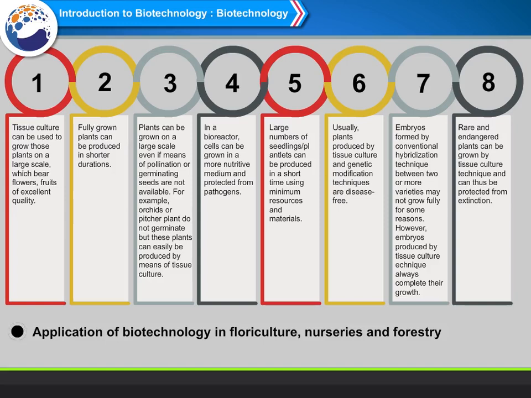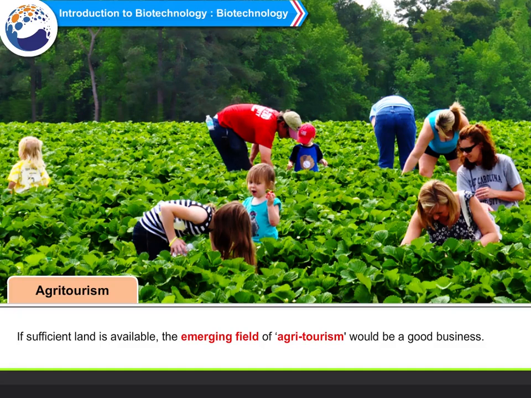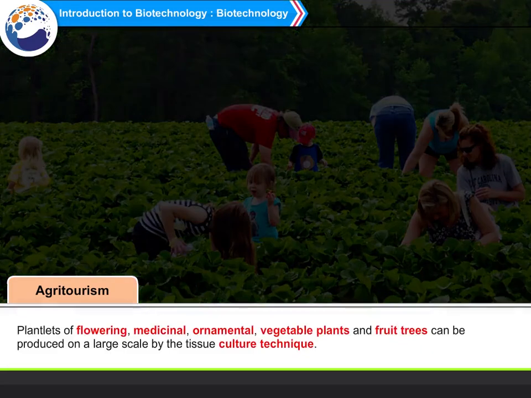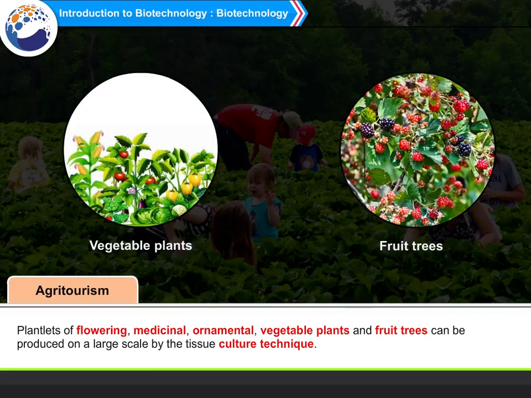Application of biotechnology in floriculture, nurseries and forestry. Agri-tourism. If sufficient land is available, the emerging field of agri-tourism would be a good business. Plantlets of flowering, medicinal, ornamental, vegetable plants and fruit trees can be produced on a large scale by the tissue culture technique.